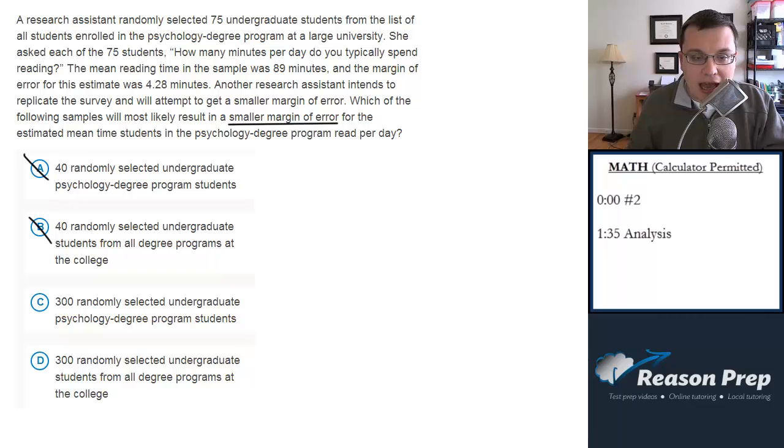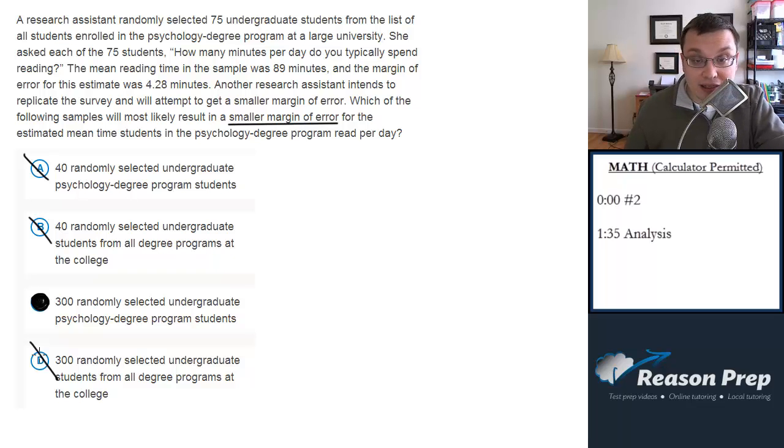That's number one. Now, how do we choose between these two? Do we pick students from the undergraduate psychology degree program, or do we pick undergraduate students from all degree programs at the college? Well, the whole point of the study is to measure reading habits in psychology degree program students. So since we want to be consistent within the study, we have to pick, again, psychology degree students. So we're going to go with C. We don't go with D because we pick the undergraduate students in general from all degree programs. We're not using the same sample as we did in the first case. So this one is going to be C.